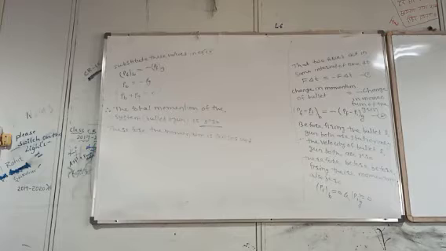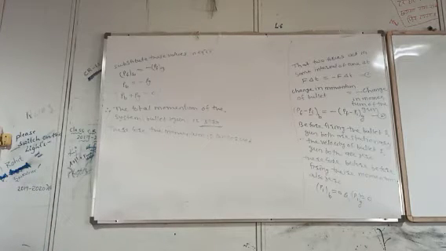Now we have to see the second definition of the conservation of momentum. Understand this first. What is the first definition? The total momentum of the isolated system is zero. What is meant by an isolated system?